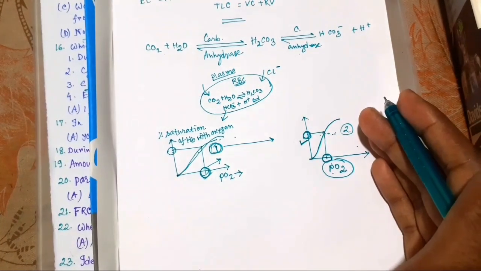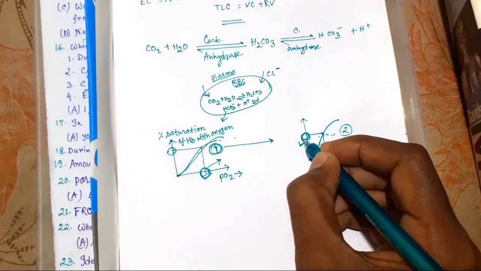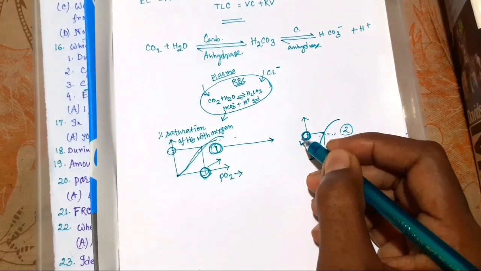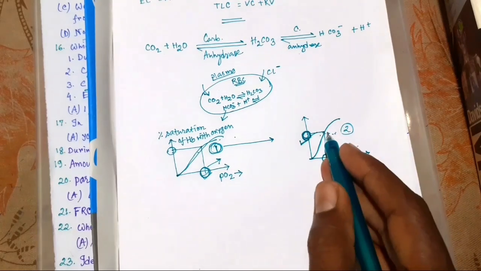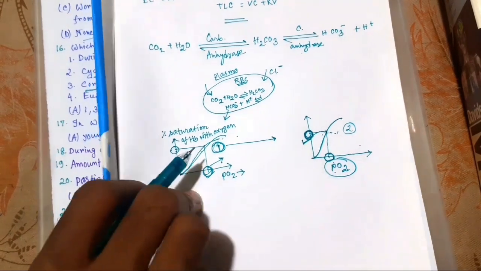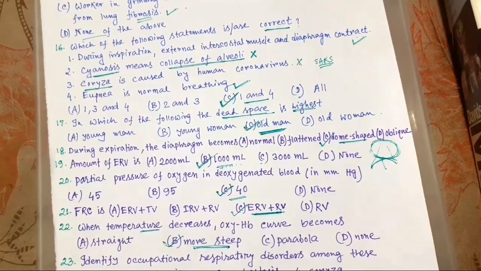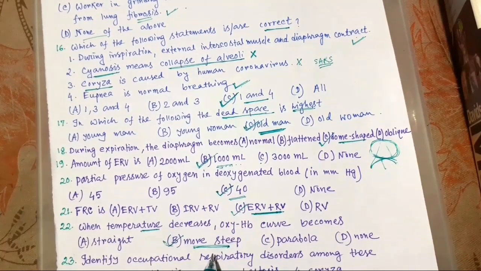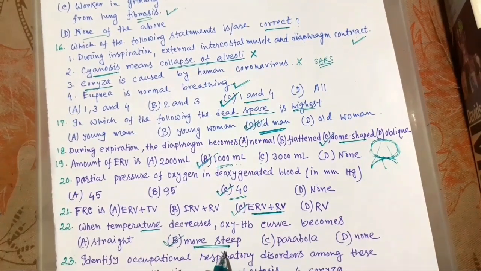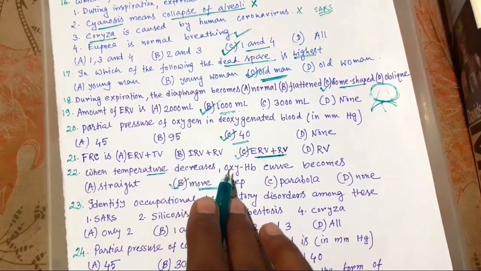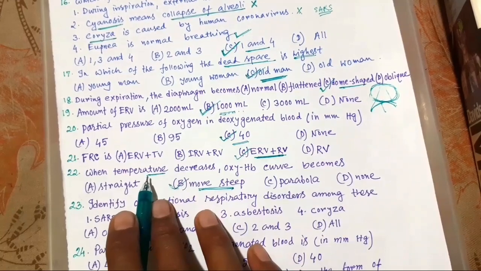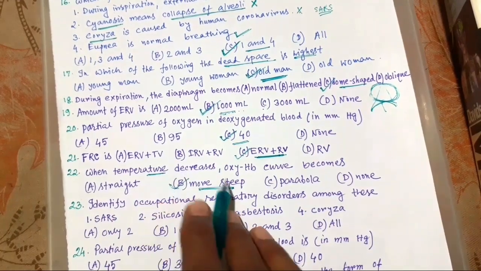Okay, so here affinity is more. Okay, so this curve will be more steep. Okay, it becomes more steep because it favors the formation of oxyhemoglobin at lower temperature.